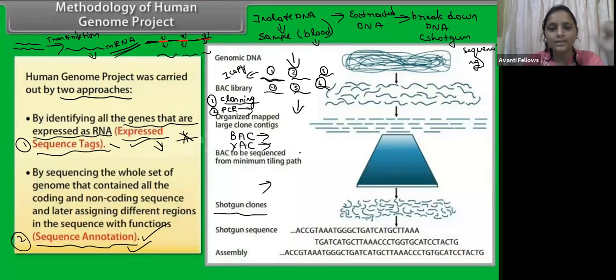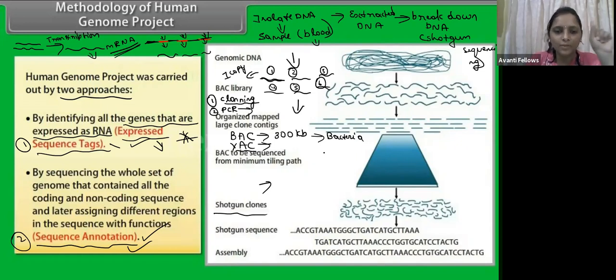In the BAC we can insert about 300 kb of gene size. This BAC has to be inserted into the bacteria itself to increase the quantity. The YAC is the yeast artificial chromosome.